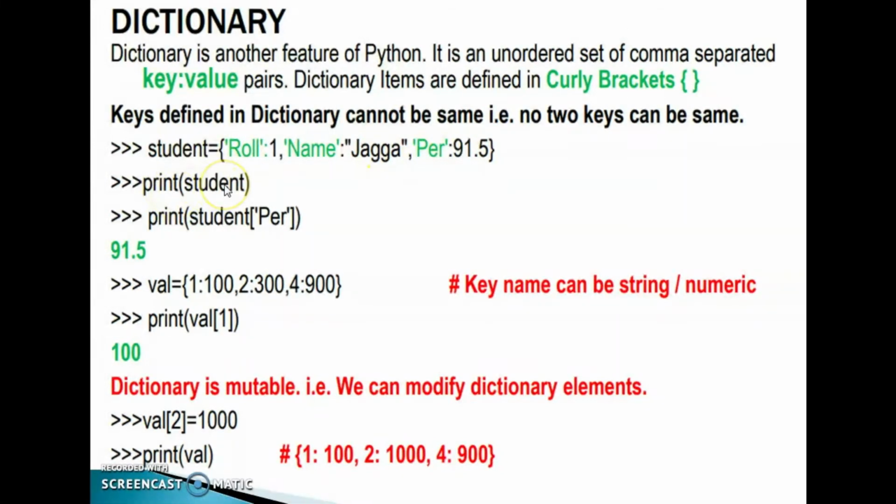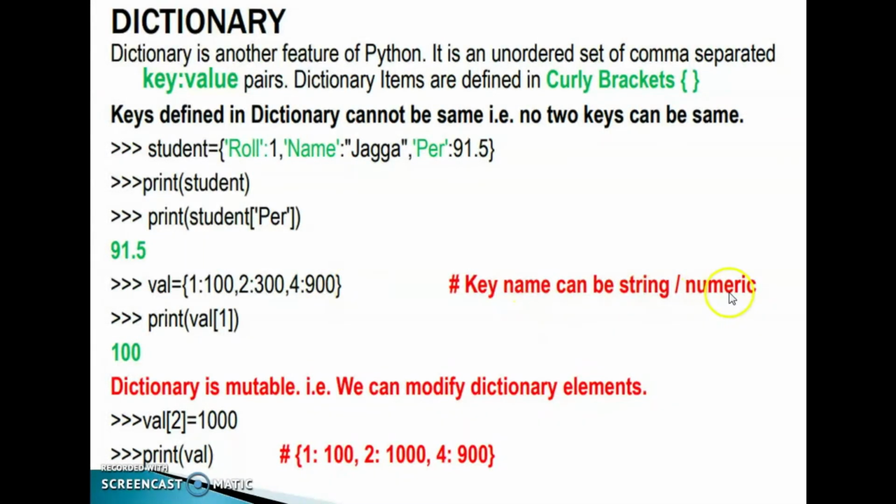Print student. All the values we can see, the key-value pairs we can see. Print student PER. This key we used here for accessing the value 91.5. Okay. Then VAL is equal to 1 colon 100, comma, 2 colon 300, comma, 4 colon 900.